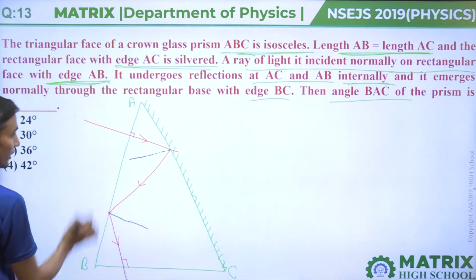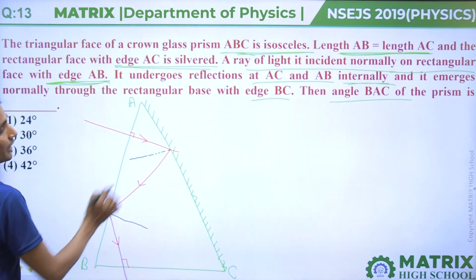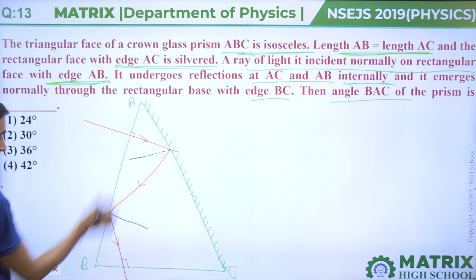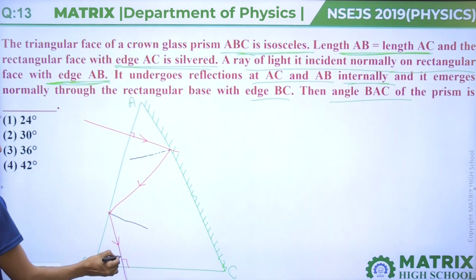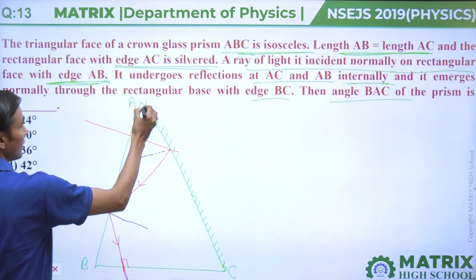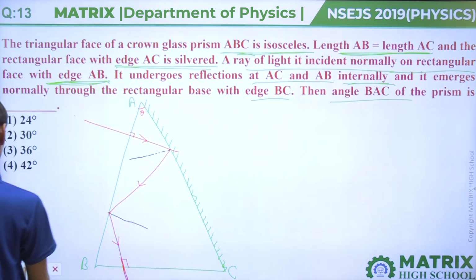Light ray is incident normally on face AB and it is internally reflected through surfaces AC and AB, and after these reflections the light ray goes perpendicular to BC. Now we have to calculate this angle theta.